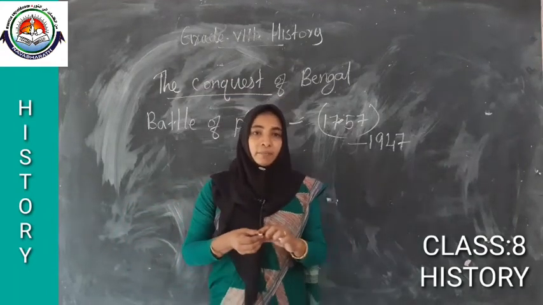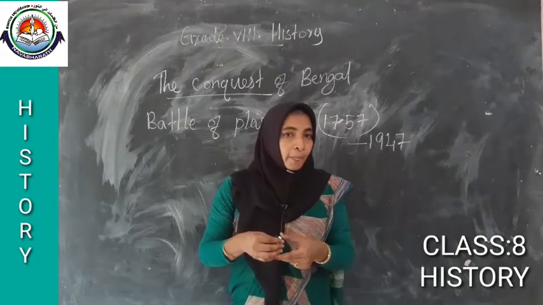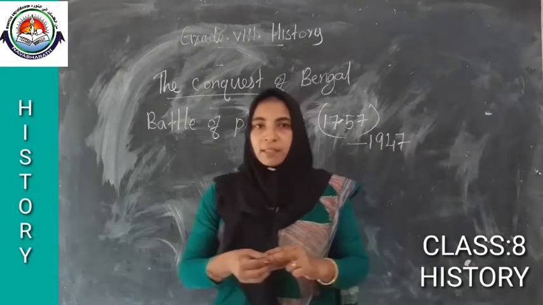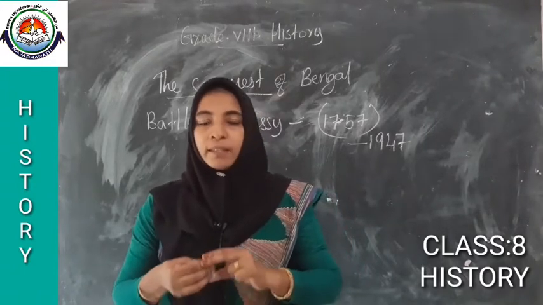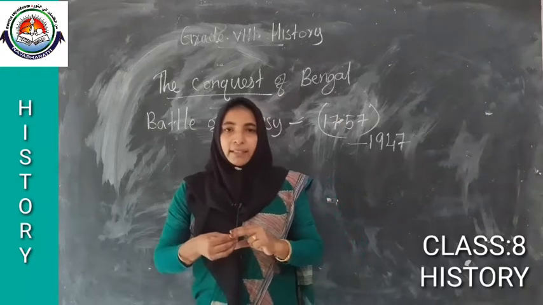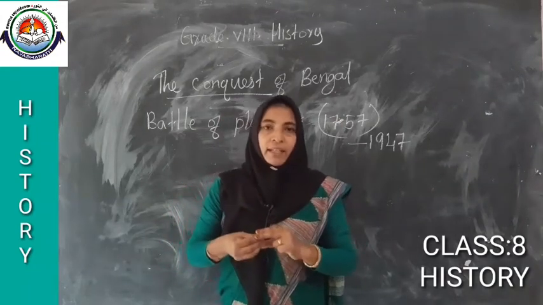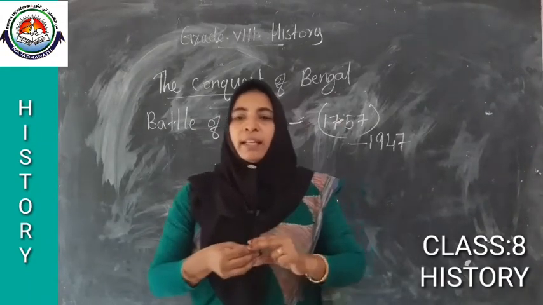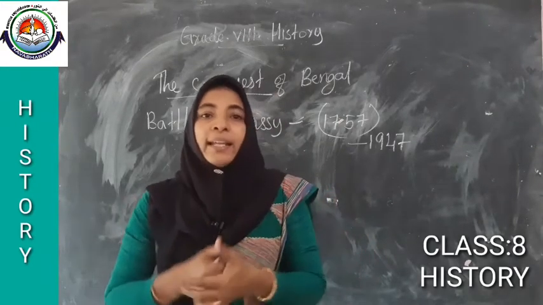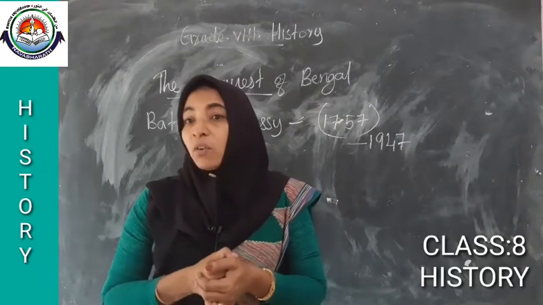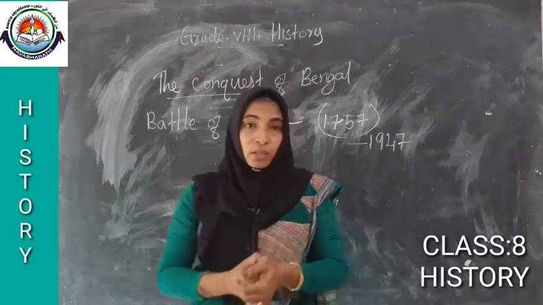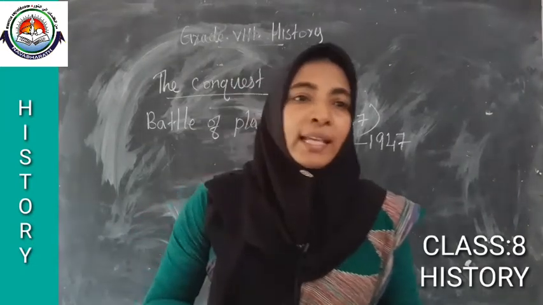Britishers argued to replace the Nawab, that means to replace whom? To replace Siraj-ud-Dawla. Then in order to do that, they were involved in a negotiation with the chief commander of Siraj-ud-Dawla's army.